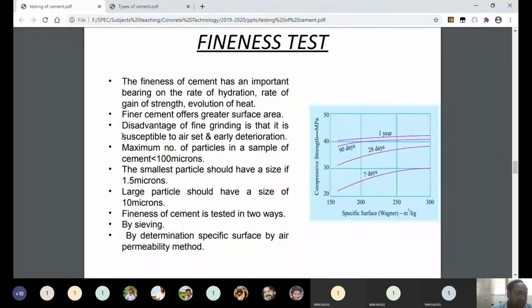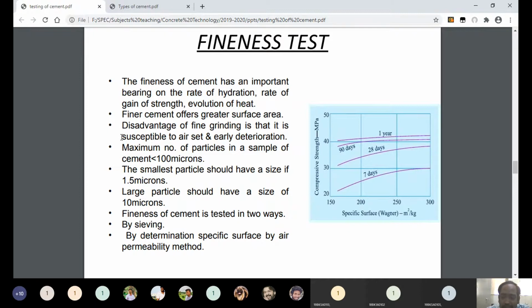Okay, and I already told you that the sizes of cement particles vary between 1.5 micrometers to 100 micrometers. Understand? Here you can see the maximum number of particles in a sample of cement is less than 100 microns. 1 micron is nothing but 1 micrometer. Micron or micrometer, both are the same.